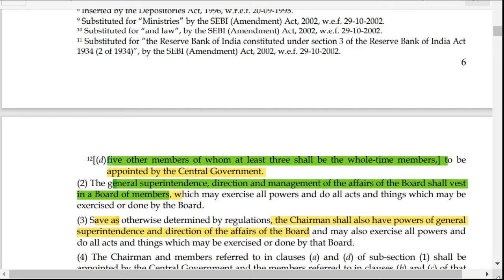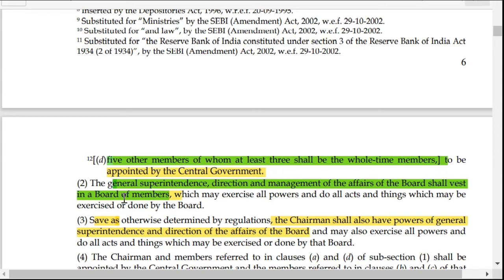So this particular subsection 2 gives power to the board, and subsection 3 gives power to the chairman. The chairman shall have the same powers as the board, and he can take the same decisions that a board can take. However, his decisions are regulated by certain regulations, meaning SEBI has some rules. Since we are reading the SEBI Act, it is not that descriptive. For more detail, you need to read the SEBI rules. So we'll read that also.